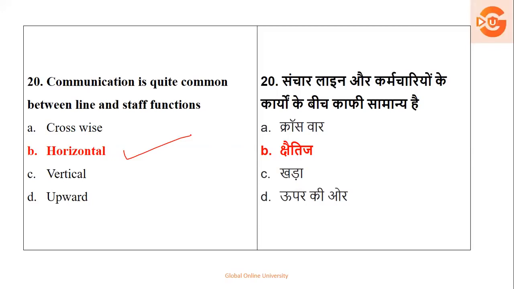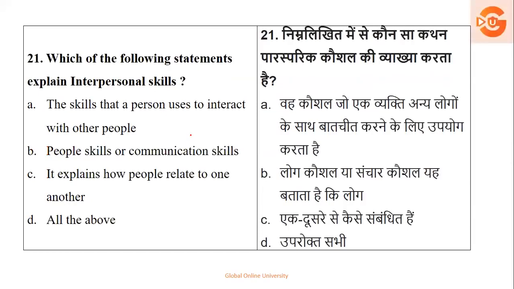So you should know all the ways in which the NTA board can give you the questions in any form. In a twisted form, you should be very clear with your concepts. Let's move to the next one.